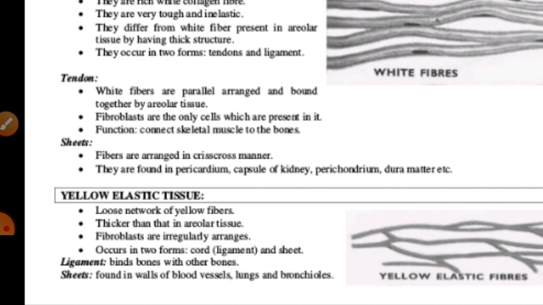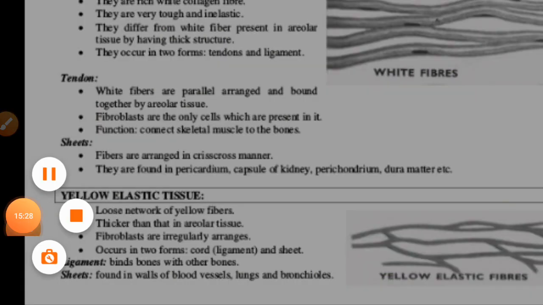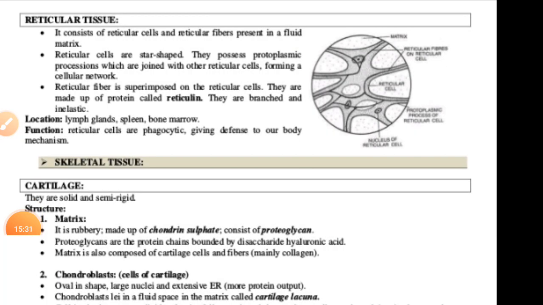We can say the yellow elastic connective tissue has considerable strength and remarkable elasticity, thus allowing the strengthening of various organs, especially joining the bones. Then the other thing is the dense irregular connective tissue, which has fibroblasts and fibers mostly made up of collagen, oriented in different patterns. This is present in the skin. One more type of tissue is called reticular tissue.